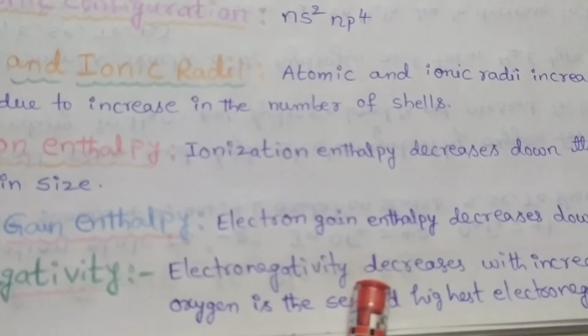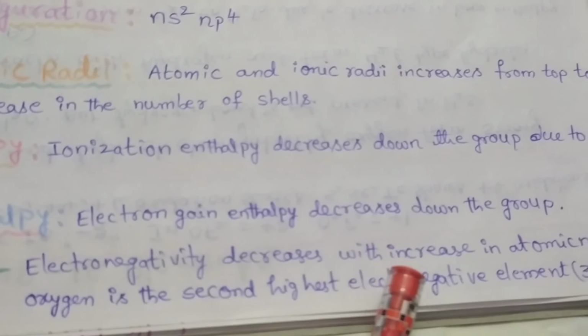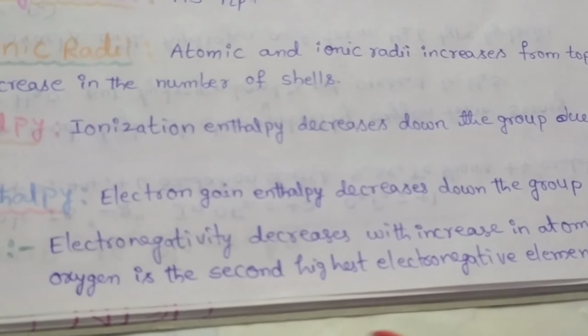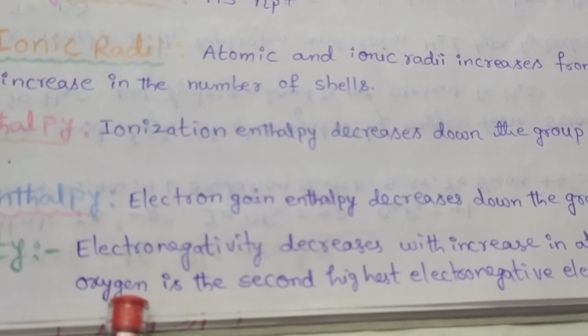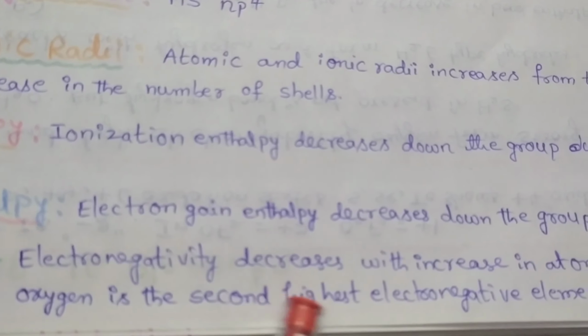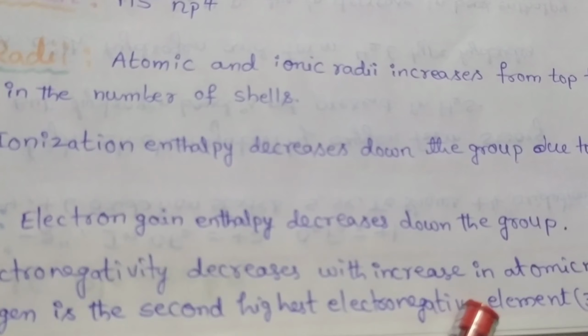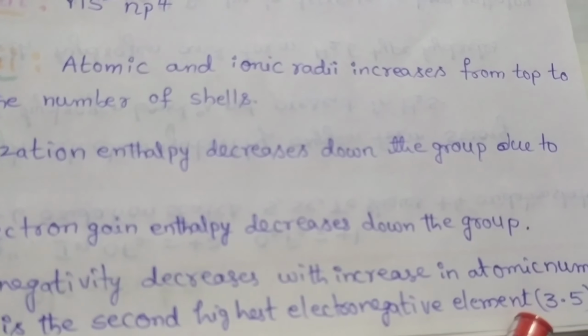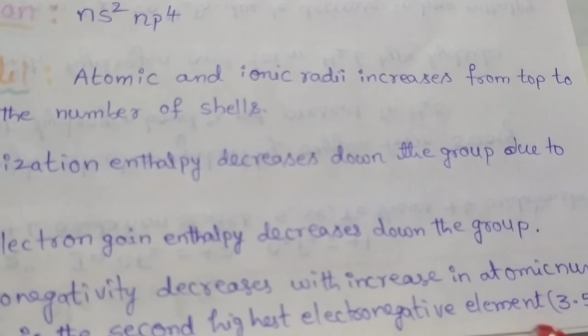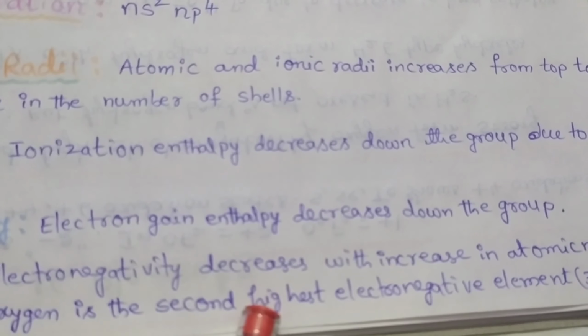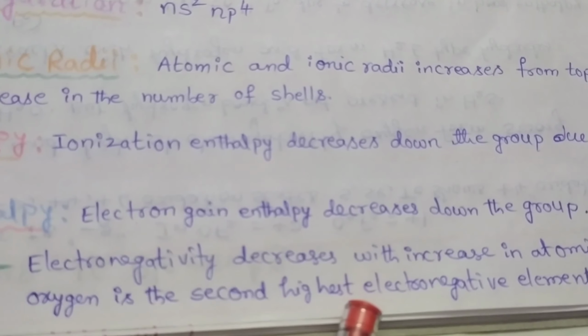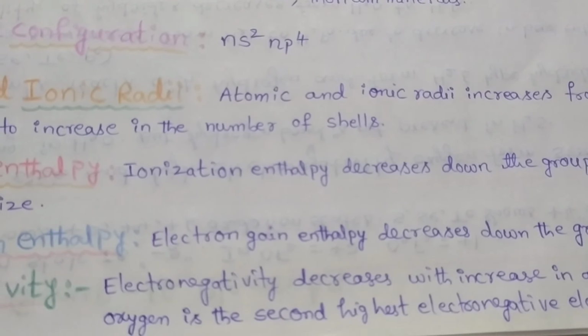Electronegativity. The electronegativity decreases with increasing atomic number. Here, oxygen is the second highest electronegative element. Its electronegativity value is 3.5. It is the second highest electronegative element in the modern periodic table.